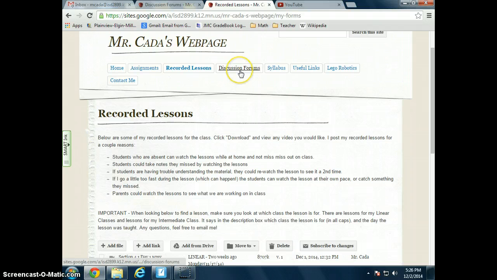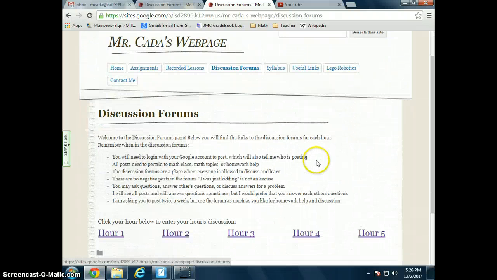But going back to the last one I want to talk about here, the one that maybe makes my online learning environment the most interactive is my discussion forums. We just have recently started these, and I'll click on the page here. I have stated the purpose and the focus of the discussion forums on the first page. I have also discussed all these things in class with all the students, so they know my expectations and what I'm looking for when I'm talking about good posts that pertain to math class and math topics.